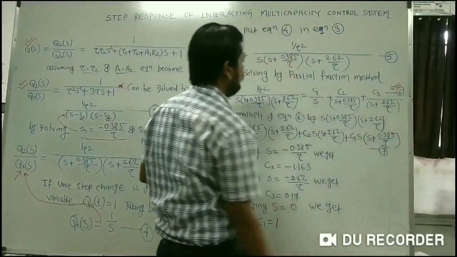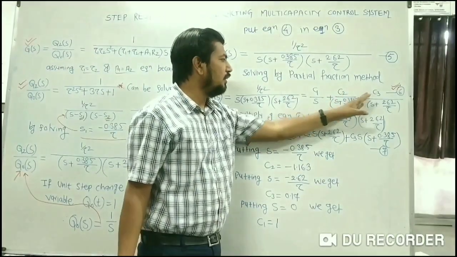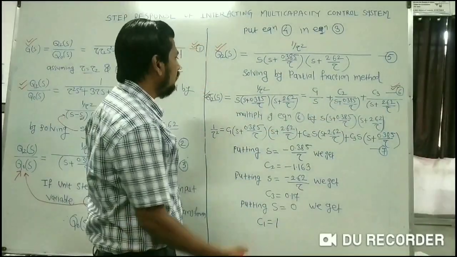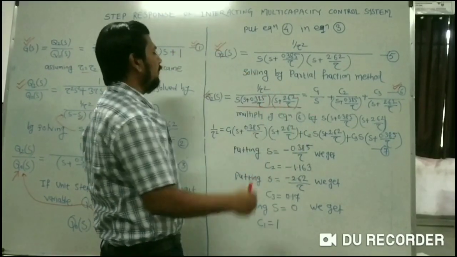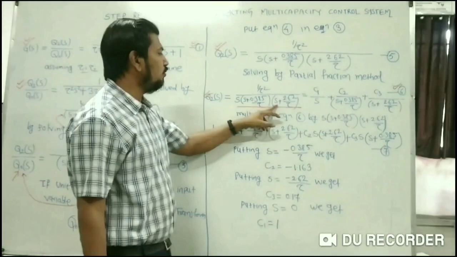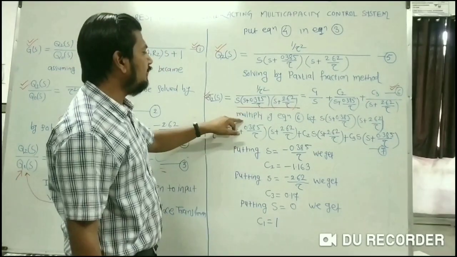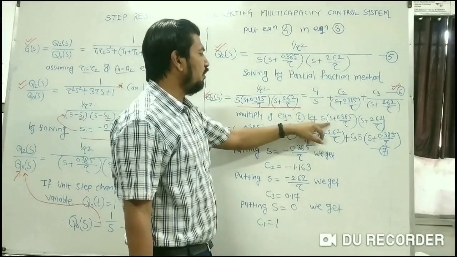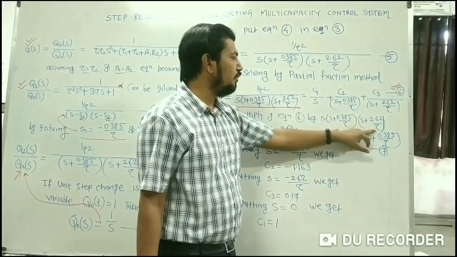This is the most important equation, because now I only have to find the values of C1, C2 and C3. So for finding C1, C2, C3, let me simplify. I will multiply this entire equation number 6 by the denominator. The denominator is S into S plus 0.385 divided by tau into S plus 2.62 divided by tau.